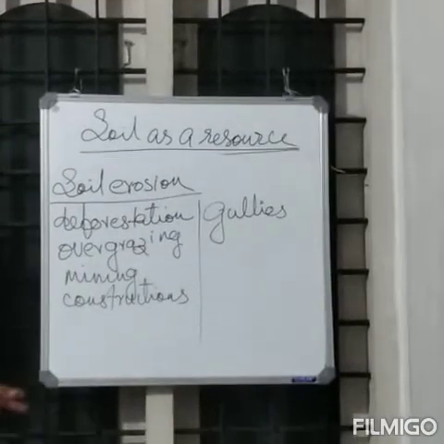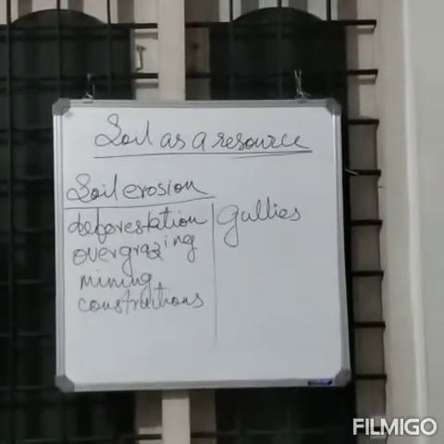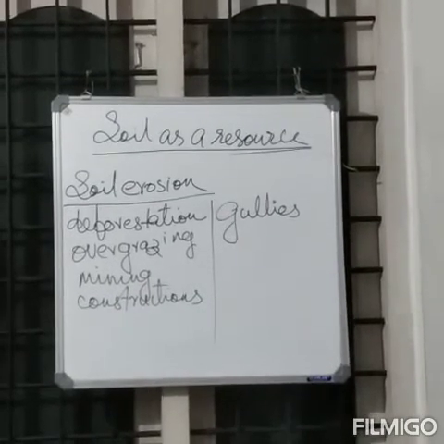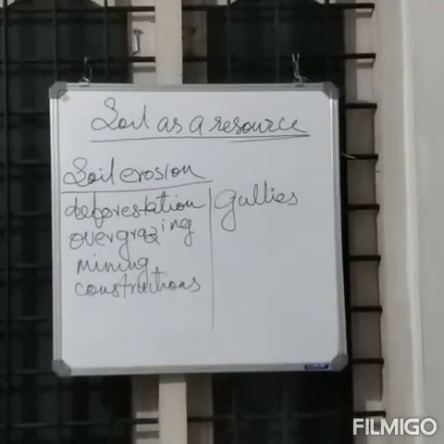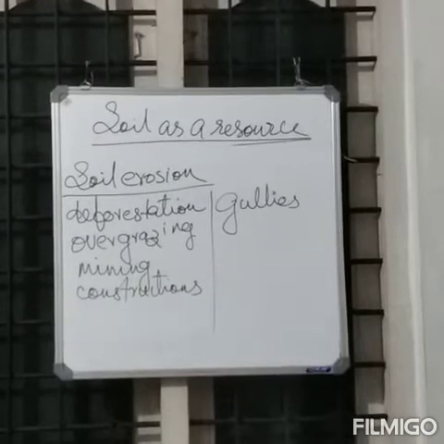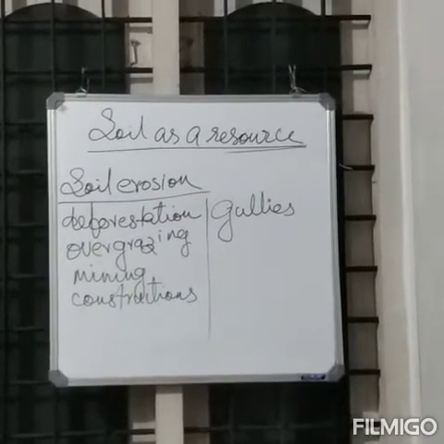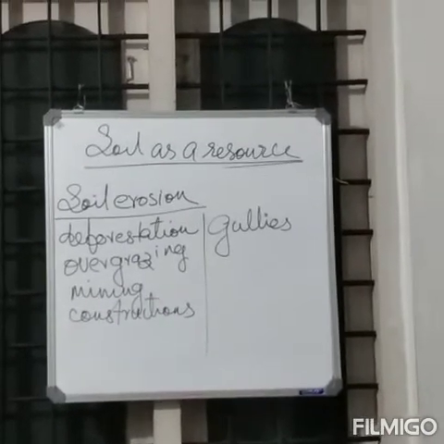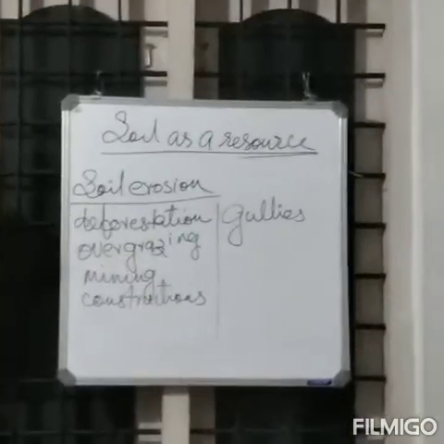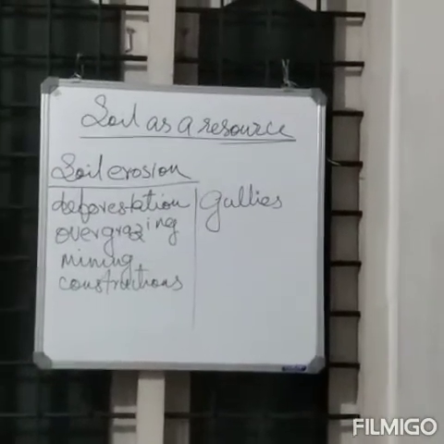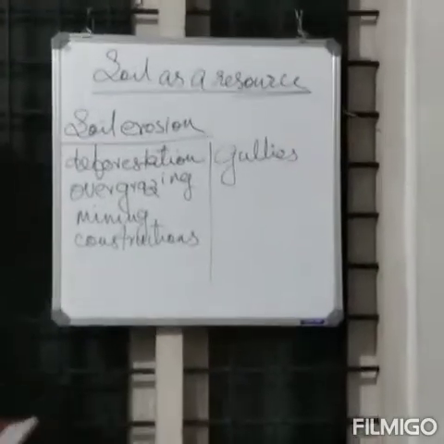Okay. When the running water cuts through the clayey soil and makes deep channels known as gullies, such land becomes unfit for cultivation. Then it is known as badlands. In the Chambal basin, such badlands are called ravines.